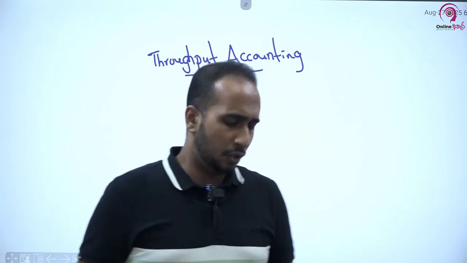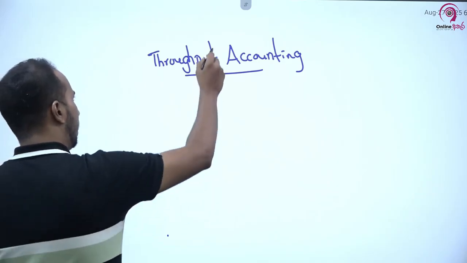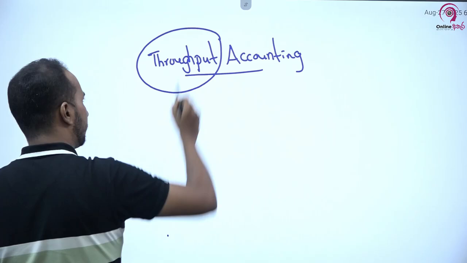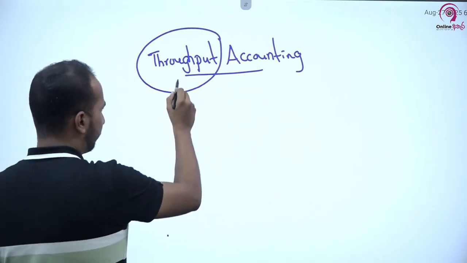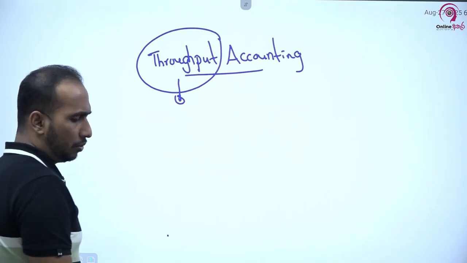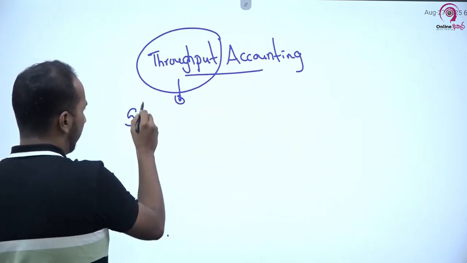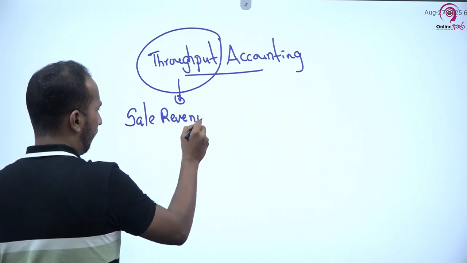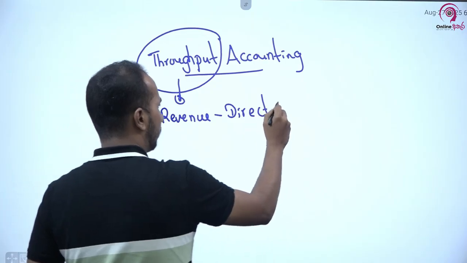In order to understand throughput accounting, the very first thing you need to understand is what is meant by throughput. In throughput accounting, we identify throughput in this way: it is sales revenue minus direct material cost.